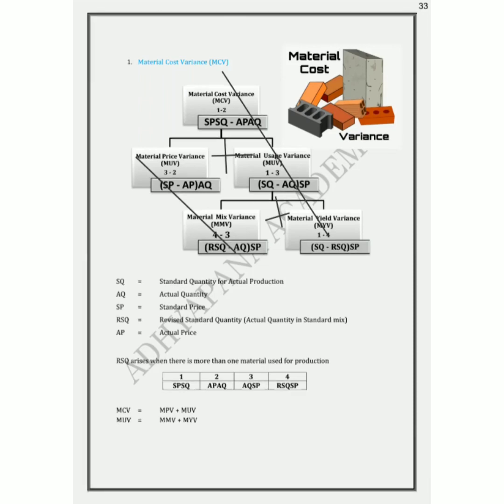Then coming to material mix variance. Similarly, the material usage variance is 1 minus 3, and that is divided into mix variance and yield variance. Mix variance is unknown. Keep it as unknown itself. Yield variance is 1 minus 4. So x plus 1 minus 4 is equal to 1 minus 3. So this minus 4 I have to cancel. So I give a plus 4, and I will have to bring in a minus 3 so that it gets matched with the usage variance. So what happens here? Plus 4 and minus 4 get cancelled. You end up with 1 minus 3 when you sum up both mix variance and yield variance.